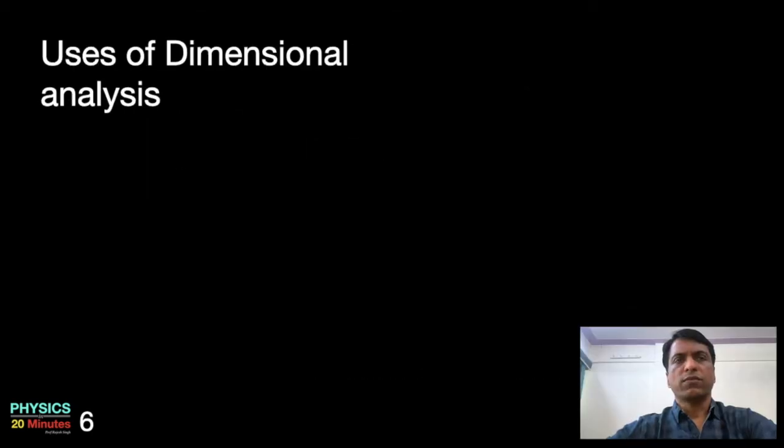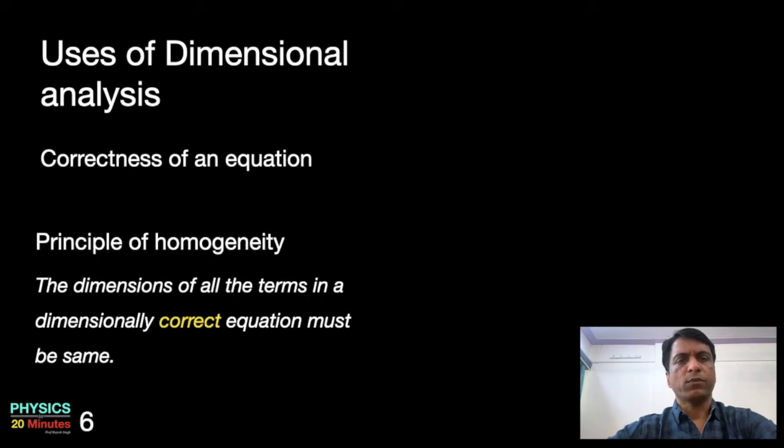Let's see the uses of dimensional analysis now. The first use is to check the correctness of an equation. It involves the principle of homogeneity. Homogeneity means similar or same. The dimensions of all the terms in a dimensionally correct equation must be the same.